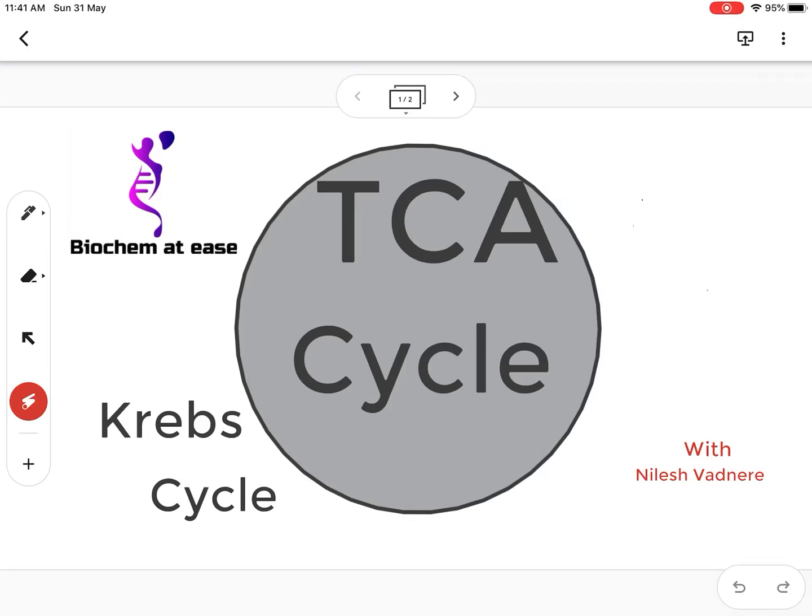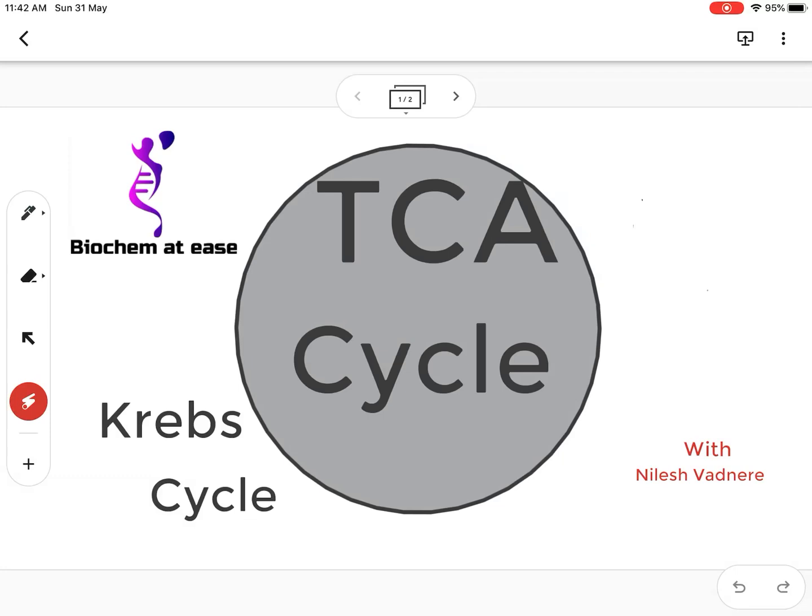Hello everyone. Now we will discuss the tricarboxylic acid cycle or TCA cycle. This cyclic metabolic pathway was discovered by Krebs and his colleagues in animal tissues. Therefore, this pathway is also known as Krebs cycle.